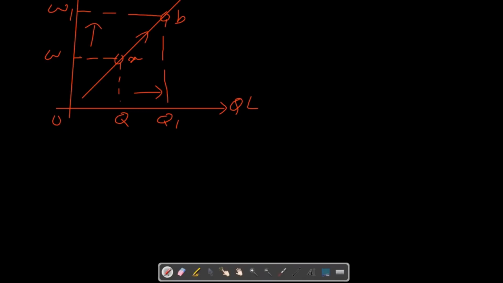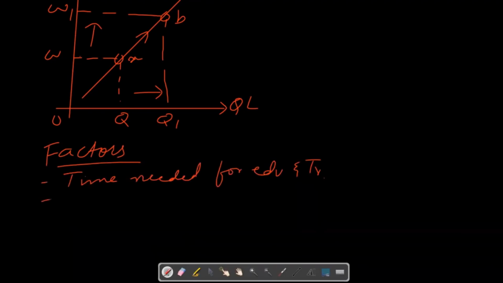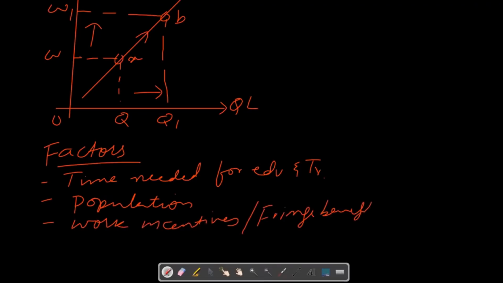So what are those factors that shift supply of labor to the right or to the left? They include time required for education and training of workers. The second factor that affects it is changes in population. And the third factor is work incentives or fringe benefits. These are the main factors that shift the supply curve.